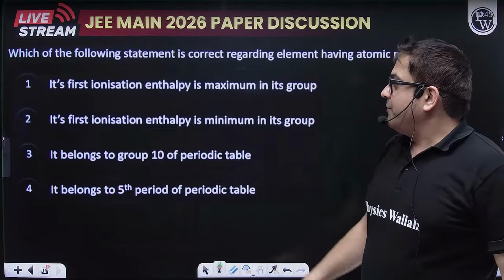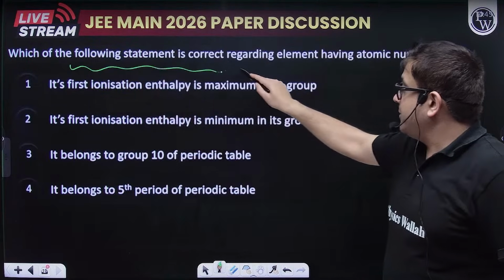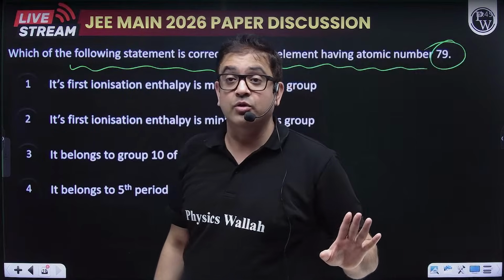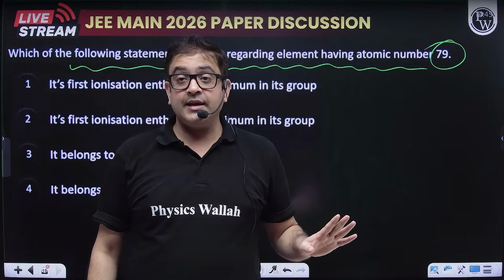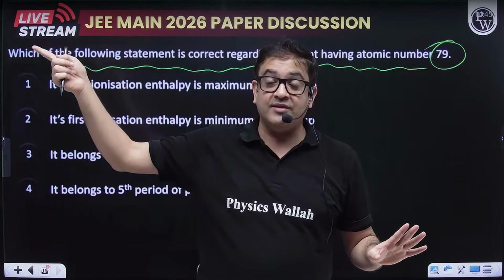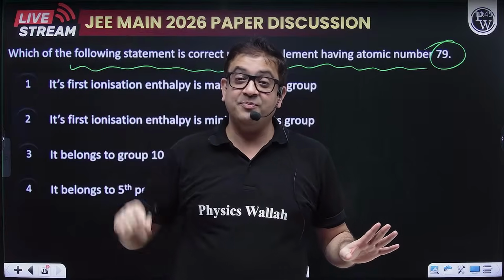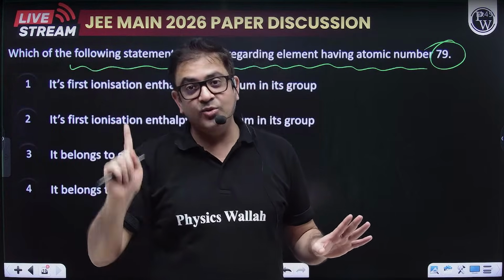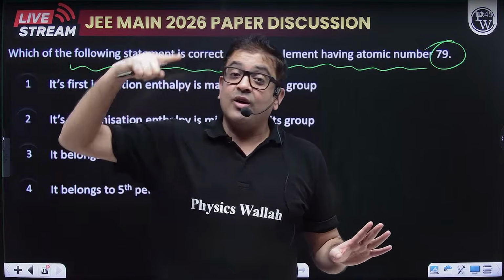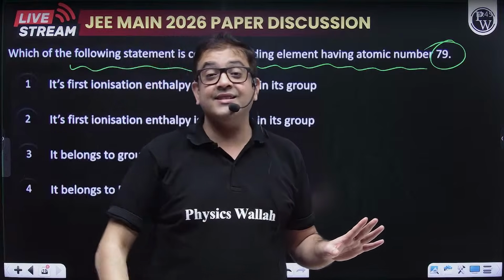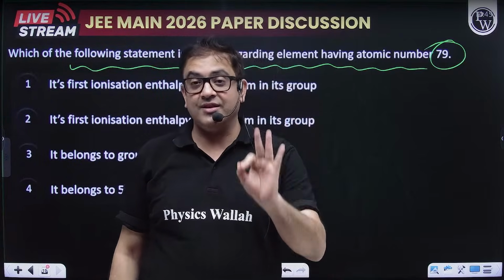So moving forward, the next question says, which of the following statements is correct regarding the element having atomic number 79? Now again a periodic table question. And salicylaldehyde, no beta, salicylaldehyde is when chloroform. The previous question, this was salicylic acid. So in the previous question, when it was chloroform, then it is salicylaldehyde. When it is CO2, it becomes salicylic acid. Chloroform was named as the Reimer-Tiemann reaction, and salicylic acid is named as Kolbe's reaction, the famous reactions of phenol.